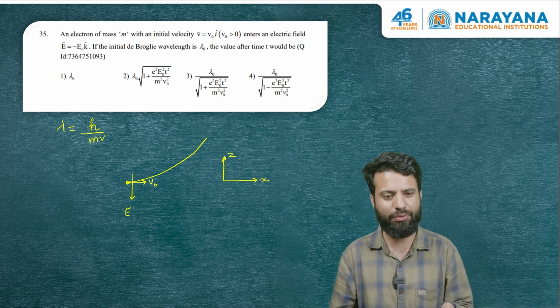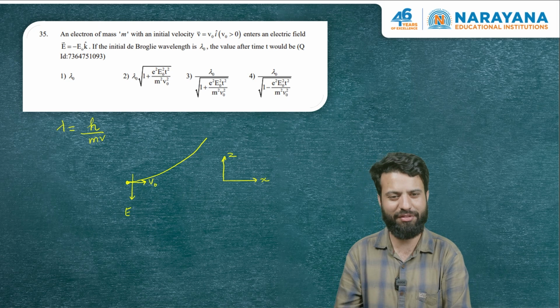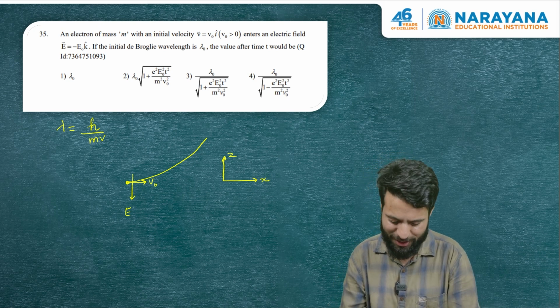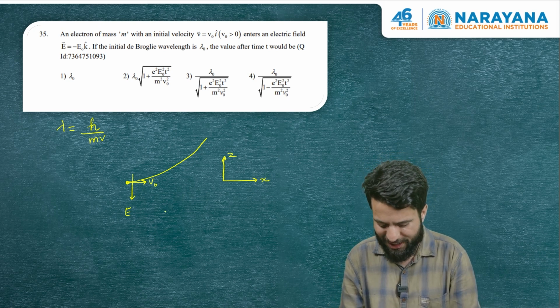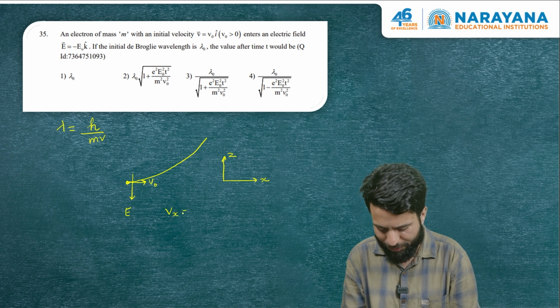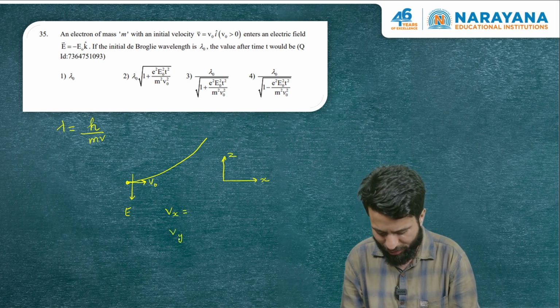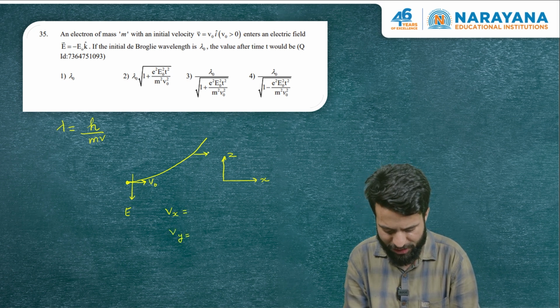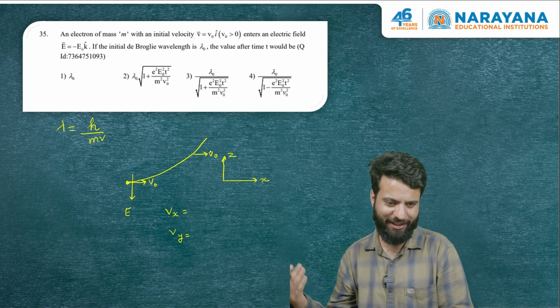So definitely 1 and 2 can't be the answer. The answer has to be between 3 and 4. So let's find that. Let's find the speed at a general instant. To find its speed at a general instant, we should know its x component of velocity and y component of velocity. The x component of the velocity will stay the same because there's no force in the x direction, right?